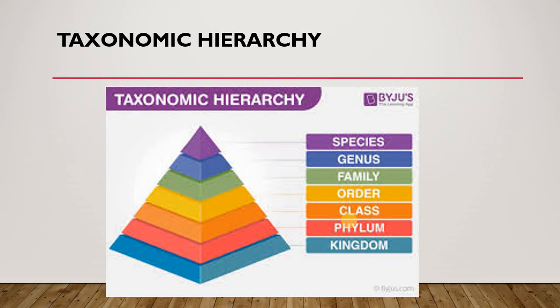The next thing is the taxonomic hierarchy. What is the taxonomic hierarchy? Kingdom is the largest one. Animals are a single kingdom, plants are a separate kingdom, and these kingdoms are further divided into phyla. Phyla are divided into classes, classes are divided into orders, orders are divided into families, families are divided into genera, and genus into species.